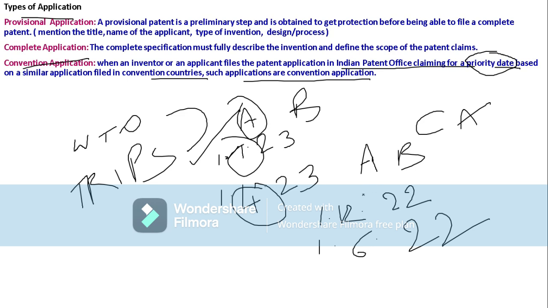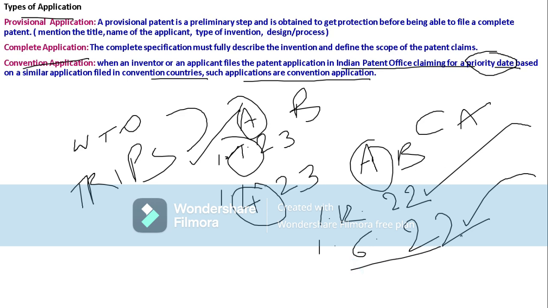So the gap is more than 12 months. Therefore the patent office will not give the priority date to A; it will be given to B only. Why? Because B went for the complete application within the stipulated 12 months of the provisional application.